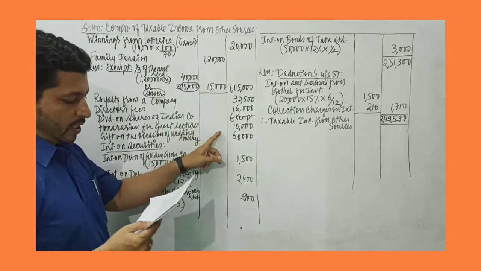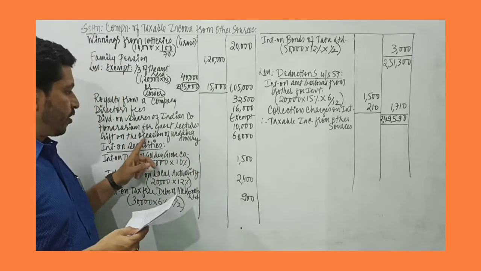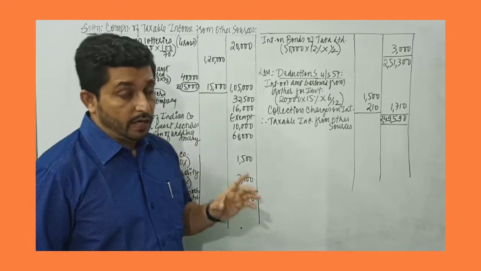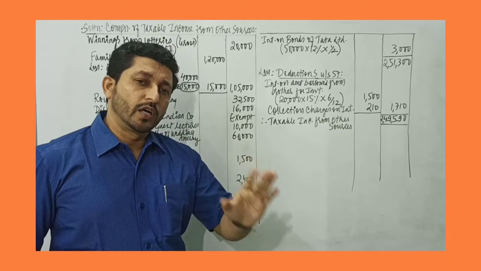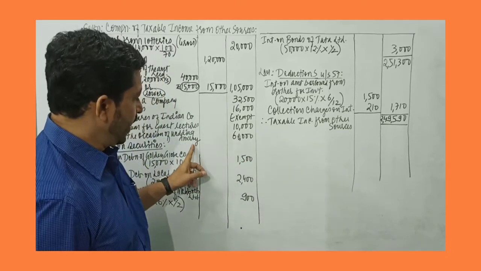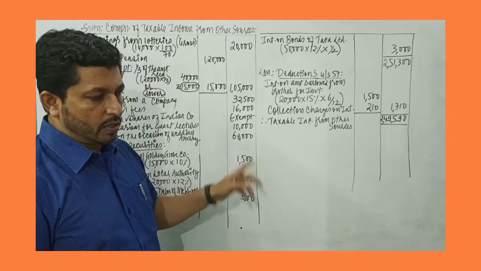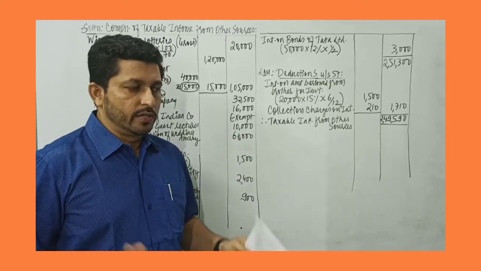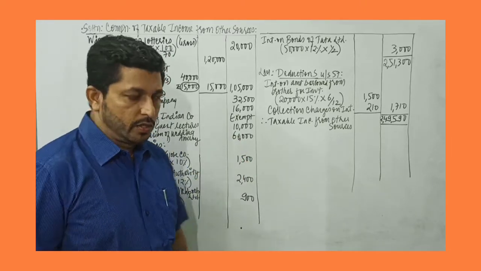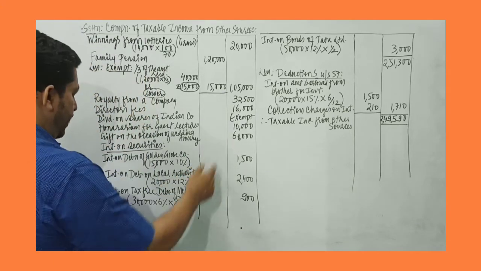Honorarium for guest lectures, 10,000, fully taxable. Gift on the occasion of wedding anniversary. Very important point: this gift is not received on wedding. It is received on wedding anniversary. And since the gift amount is more than 50,000 and nowhere is it mentioned that it is received from relatives, since it is more than 50,000, it is fully taxable.